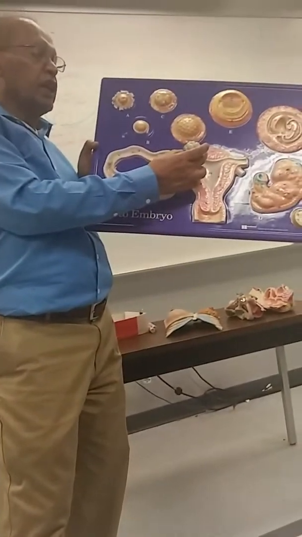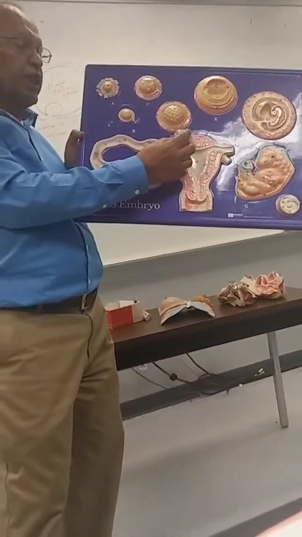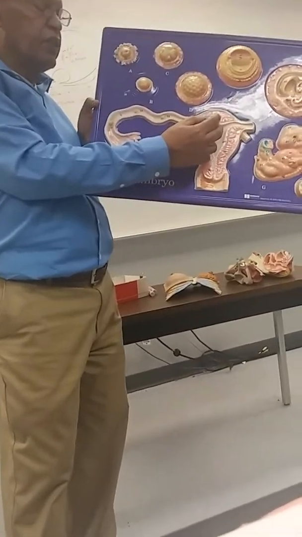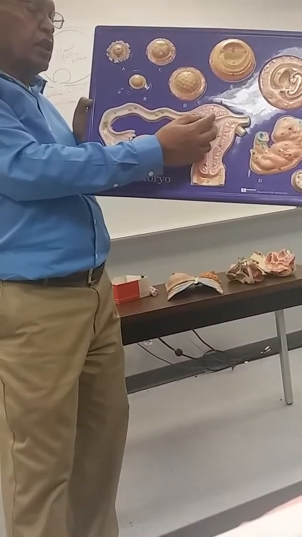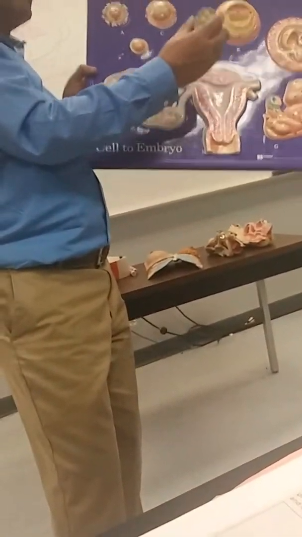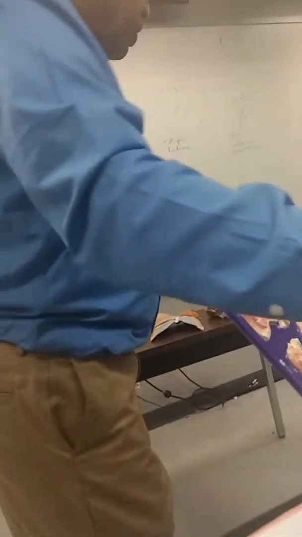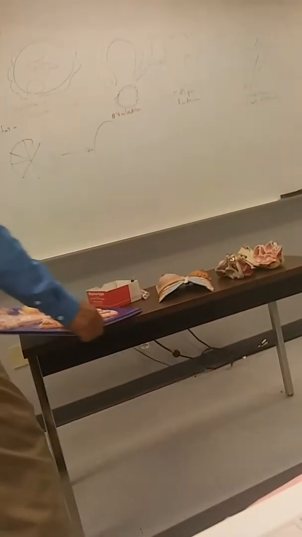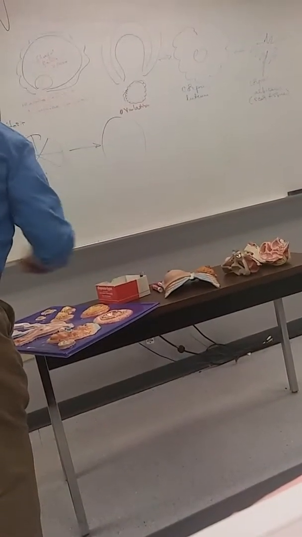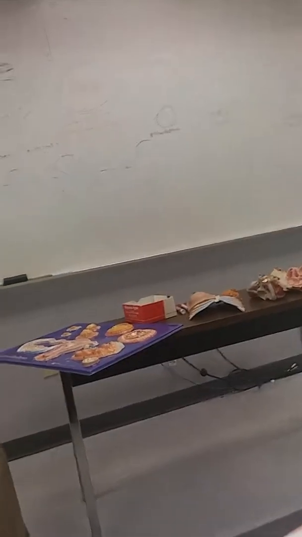So look at the morula right here. And the next thing I want you to say, on the fourth day, the morula drops inside the cavity of the uterus. Somewhere between the fourth and fifth day, look what happens. It changes into another structure known as a blastocyst. So around the fifth day, you have a hollow sphere instead of a solid ball. So the difference between a morula and a blastocyst is that the blastocyst is a hollow sphere.